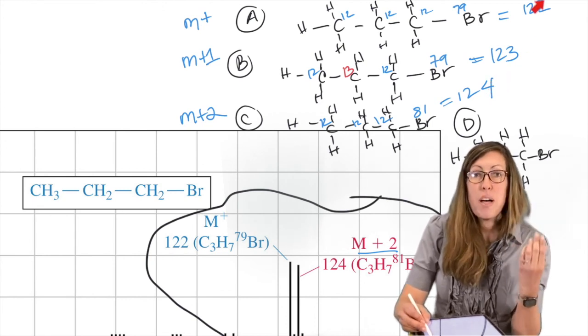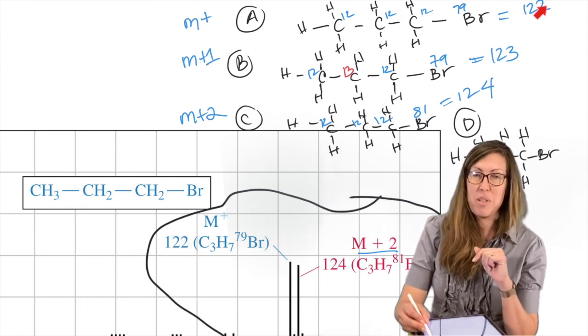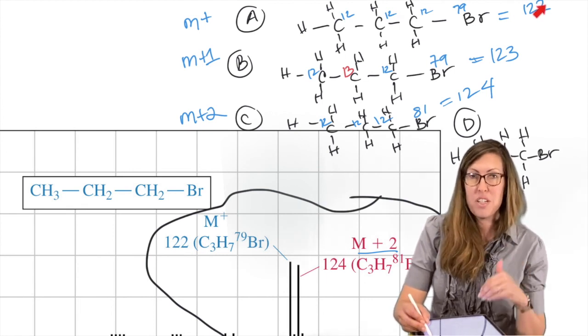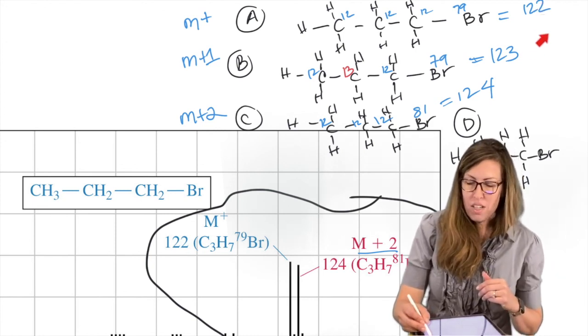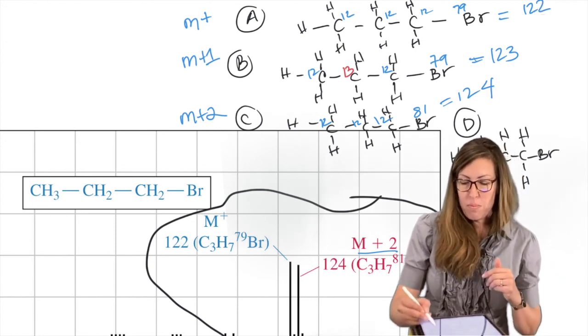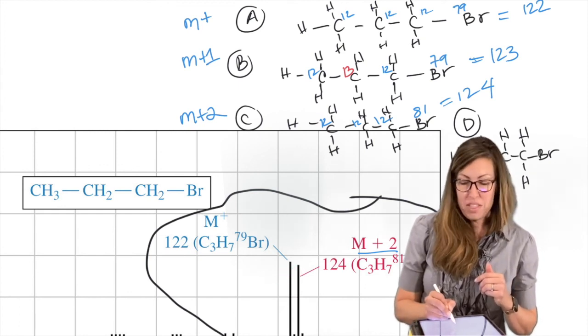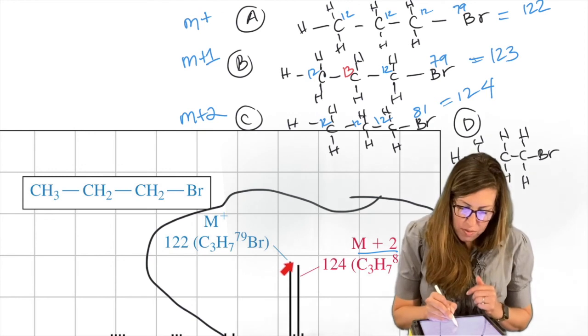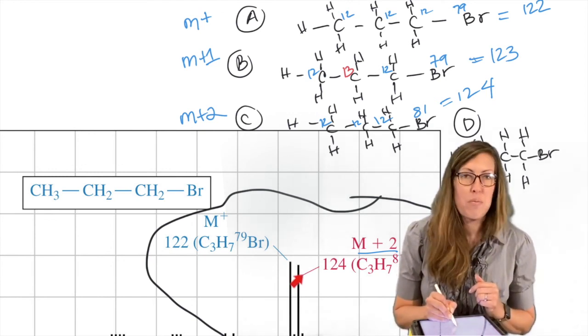Someone might say, what about 2 carbon 13s? Sure, you could do that, but it's very unlikely because the abundance of carbon 13 is already so low, it's even less likely that 2 of them will be carbon 13. So that would be an incorrect assignment, especially because the percent abundance indicates a 1-to-1 ratio. It's a little off from 1 to 1, but very close. So this is not from carbon 13.